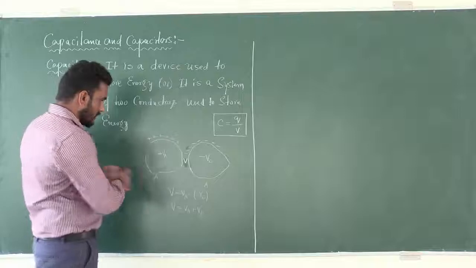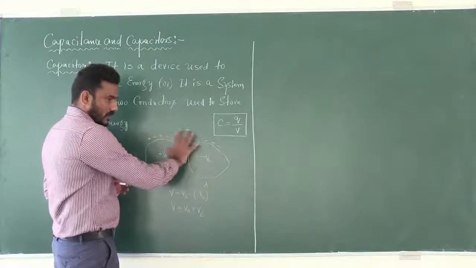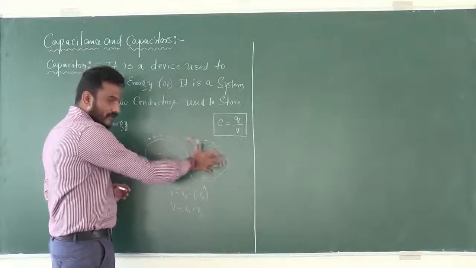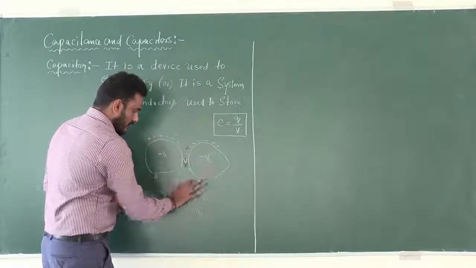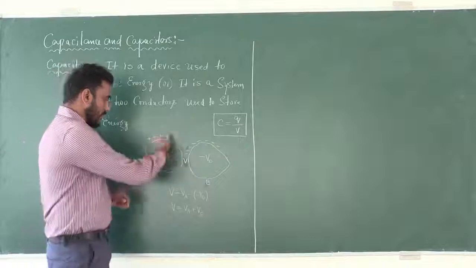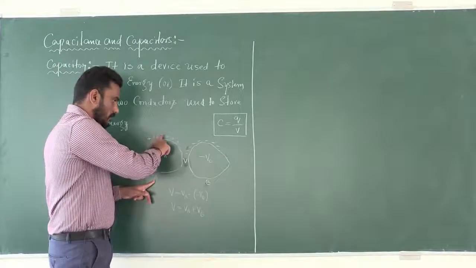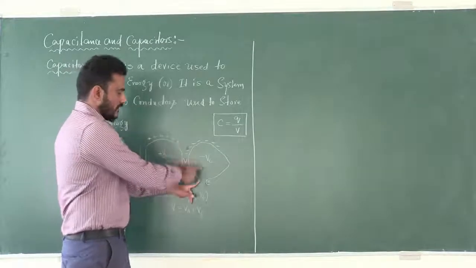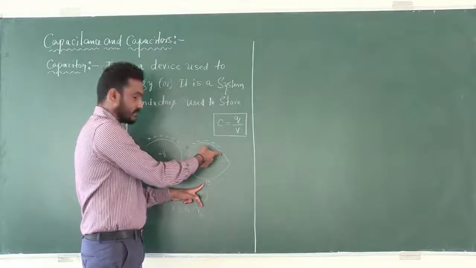These are two identical conductors. I shall name them A and B. The conductor A is positively charged, conductor B is negatively charged.